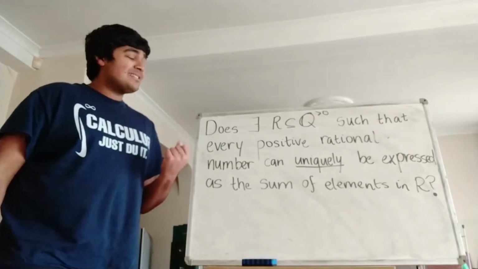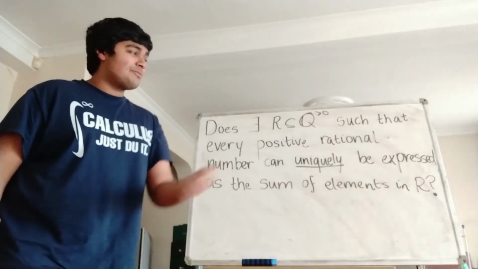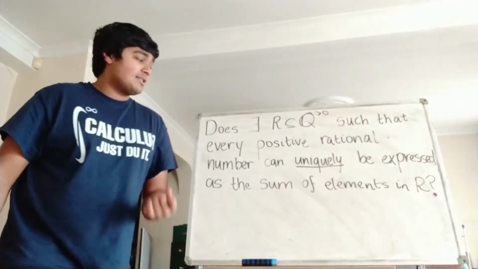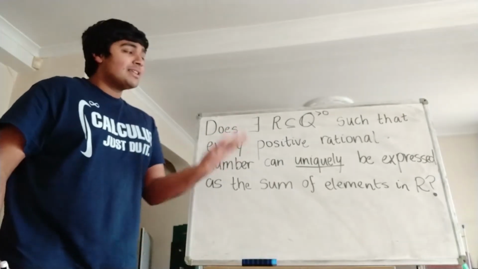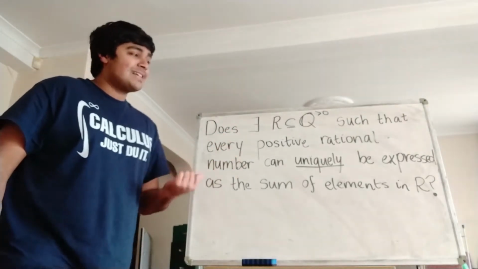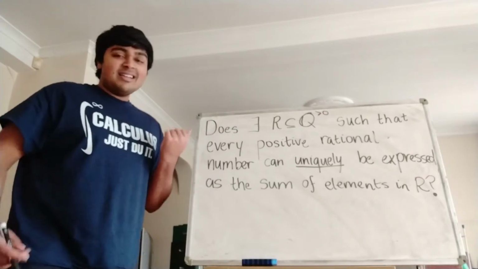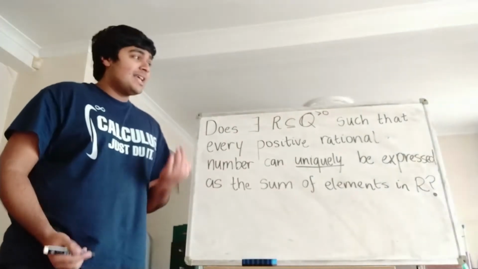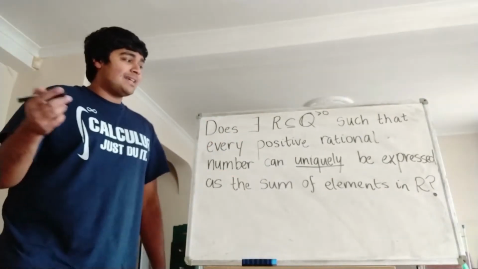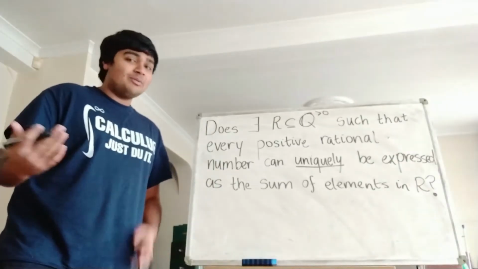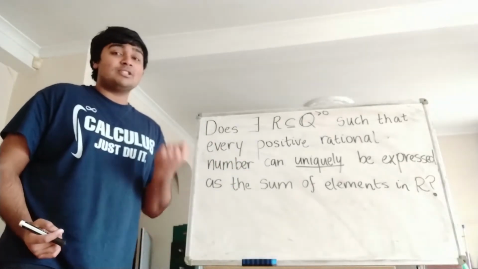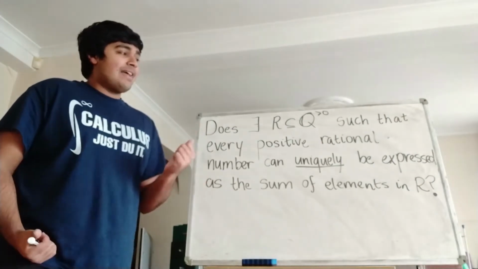We want to know, does there exist a subset of the positive rational numbers R such that every positive rational number can uniquely be expressed as the sum of elements in R? So R is just a set of positive rational numbers, and it has the property that every single positive rational number, whether it's in R or not, can be expressed uniquely as the sum of elements in R.